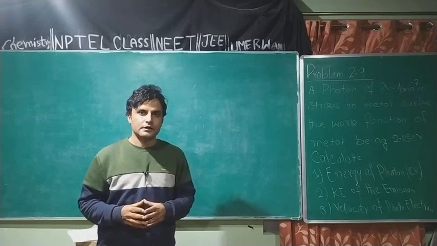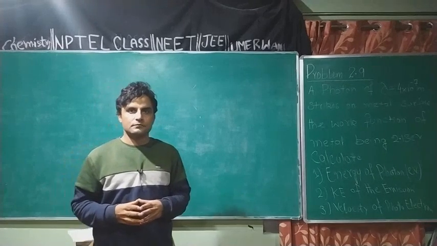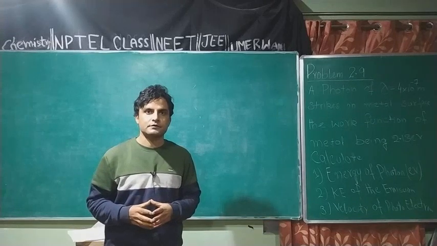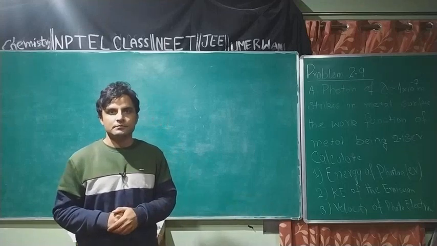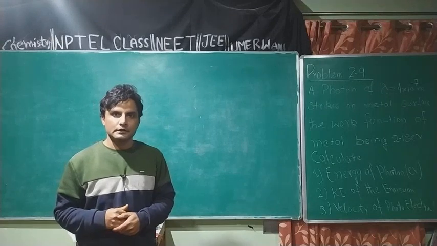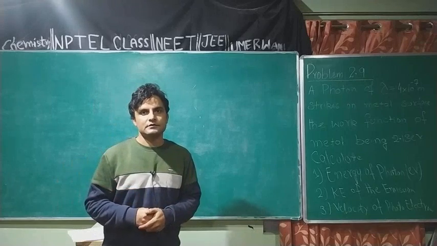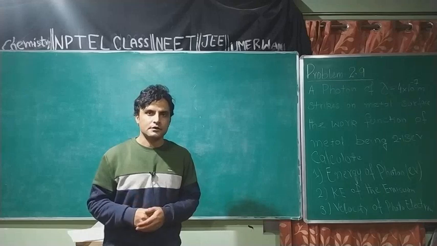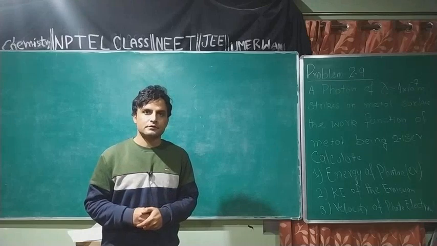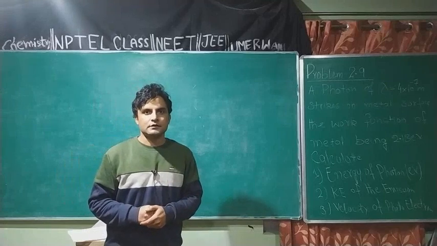who observed that when a beam of radiation is allowed to strike the surface of certain metals like potassium, cesium, rubidium, which are electropositive metals, electrons are simultaneously ejected from the surface of the metal, and these electrons are called photoelectrons. Not only does ejection of electrons occur, but these electrons also gain some kinetic energy.